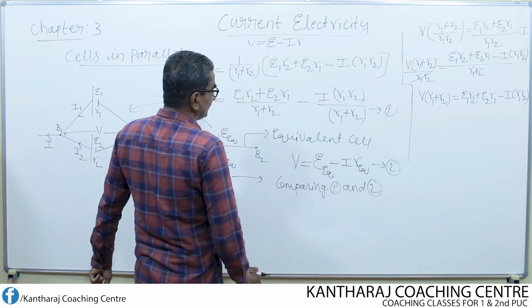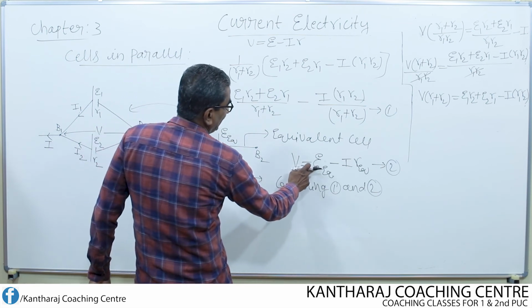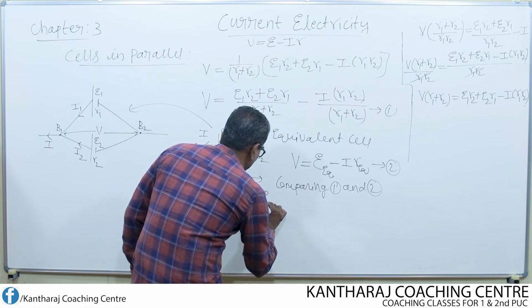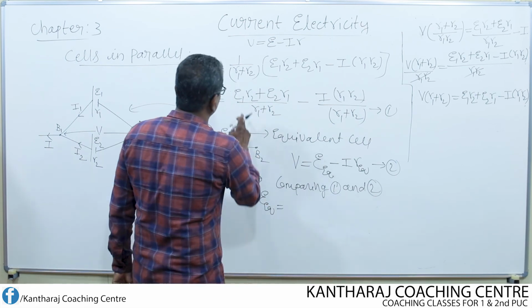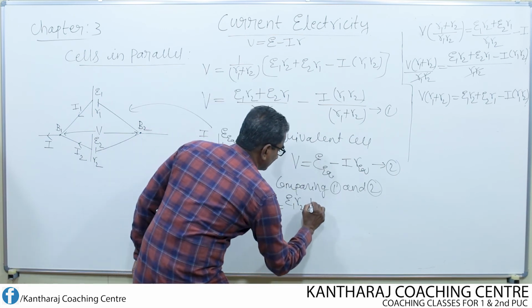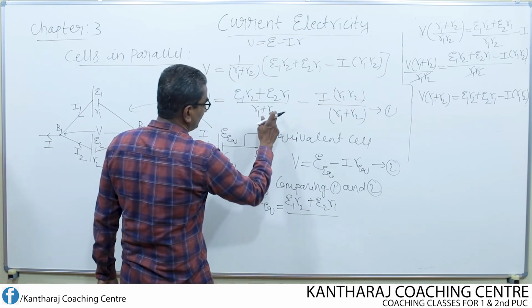Comparing 1 and 2, left hand side V and V are there. So in place of E equivalent, what can I write? I can write E equivalent is equal to E1 R2 plus E2 R1 divided by R1 plus R2.